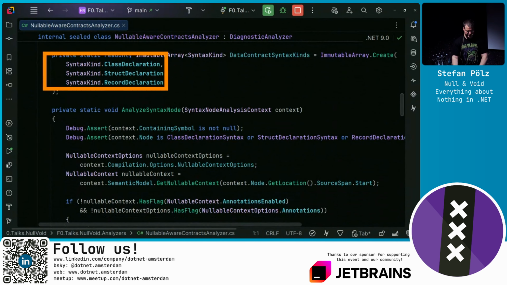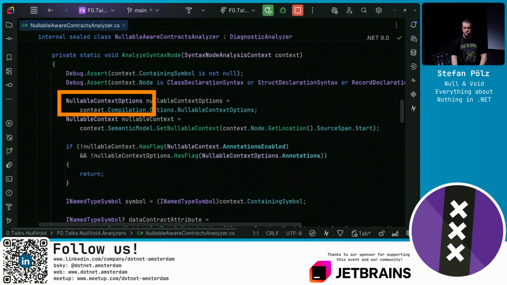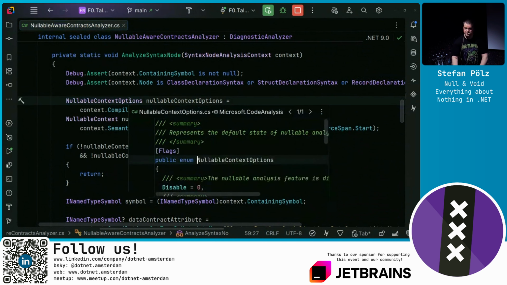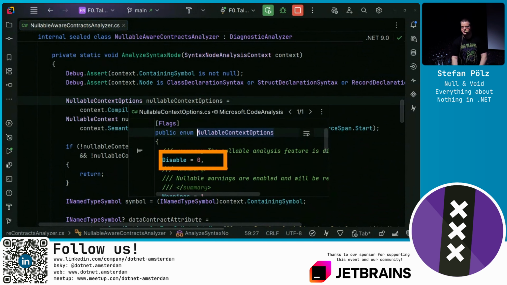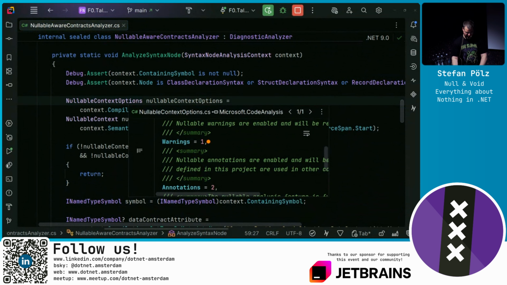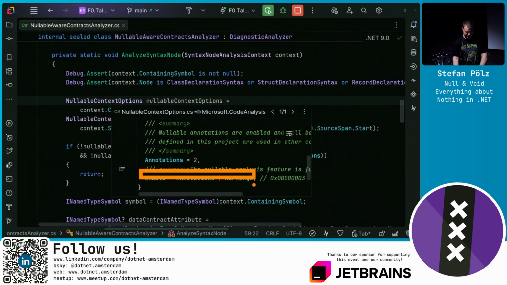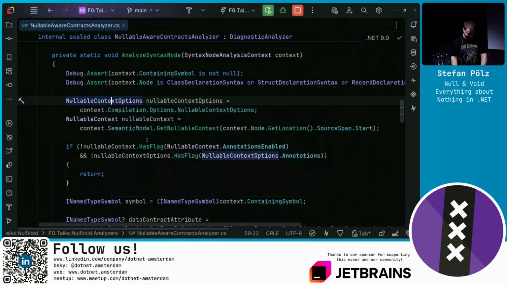We say this works for classes, structs, and records. Now we analyze the nullable context options. Again, it looks very similar. We have 0 is disabled or oblivious. We have 1 for only warnings are enabled for the entire project. 2 for annotations are enabled for the entire project. Or 3 for both annotations and warnings. This is when we say nullable enable, we have the 3. When we say nullable annotations on a project level, we get the 2, and so on.